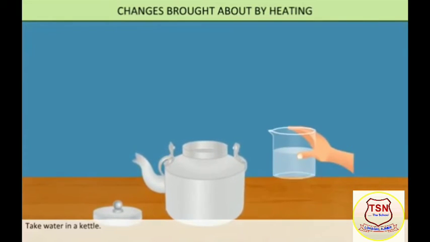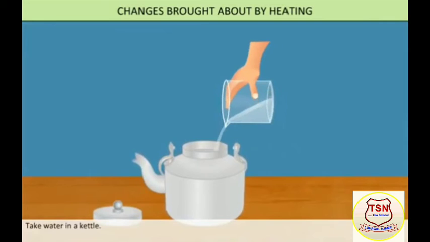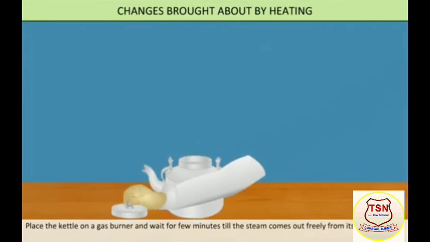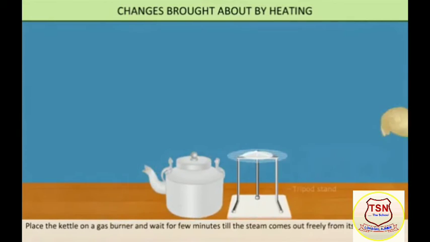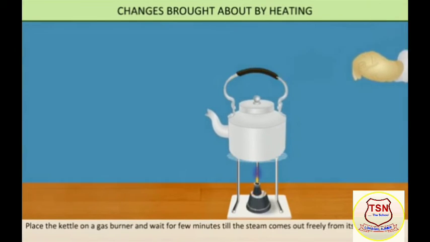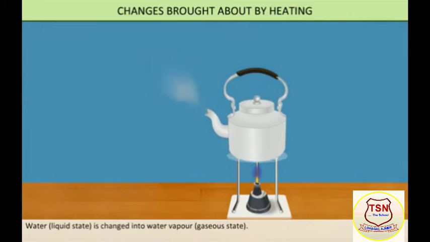Take water in a kettle. Place the kettle on a gas burner and wait for a few minutes till the steam comes out freely from its mouth. Water in the liquid state is changed into water vapor in the gaseous state.